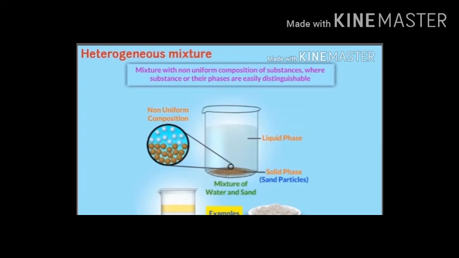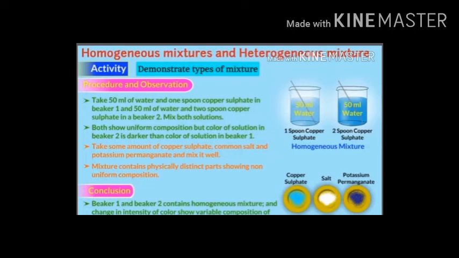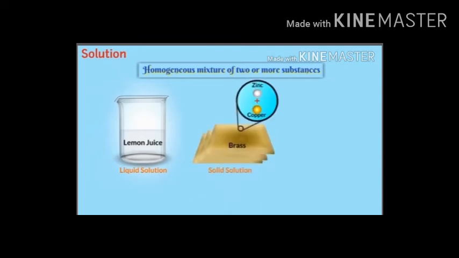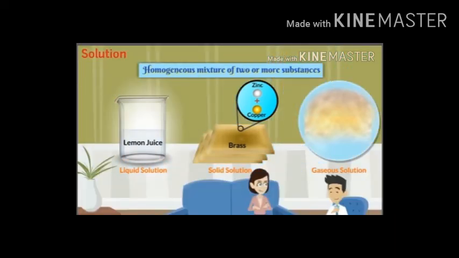Let us now have a look at an activity. What is a solution? A solution is a homogeneous mixture of two or more substances. Generally, when we say a solution, a picture of a liquid solution strikes our mind. It's interesting to know that there are solid as well as gaseous solutions. In a solution, each and every particle follows homogeneity. This is the only reason your tea tastes the same from the first sip to the last one.